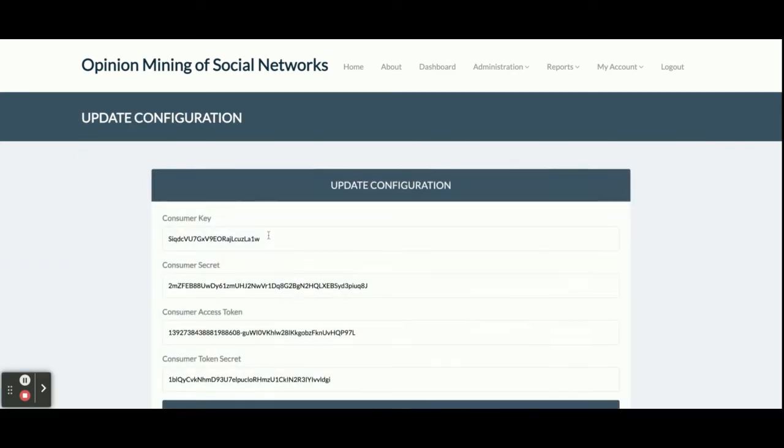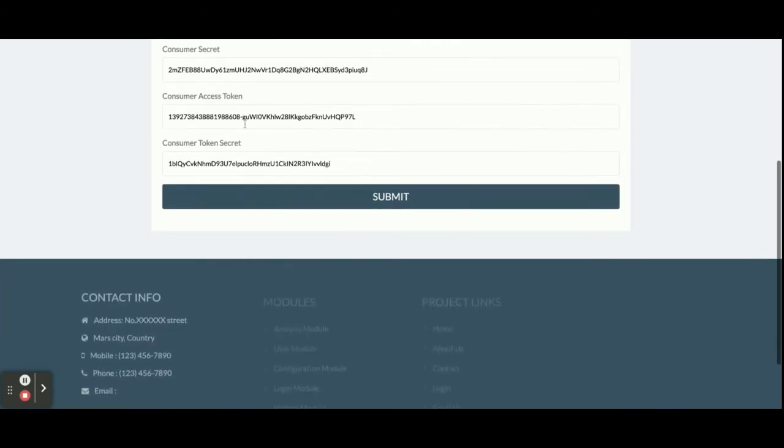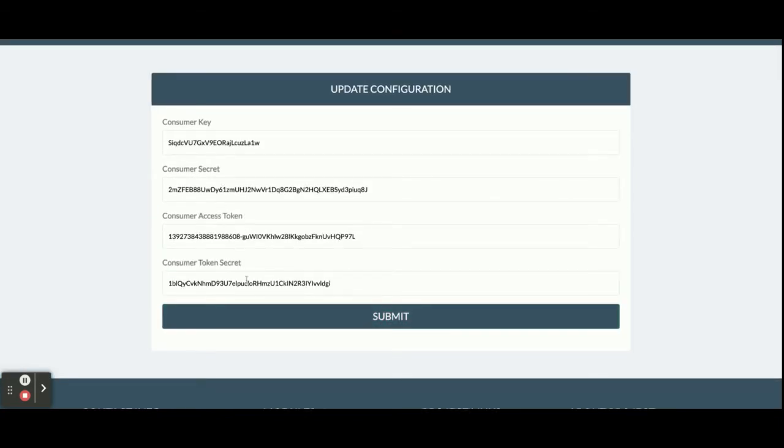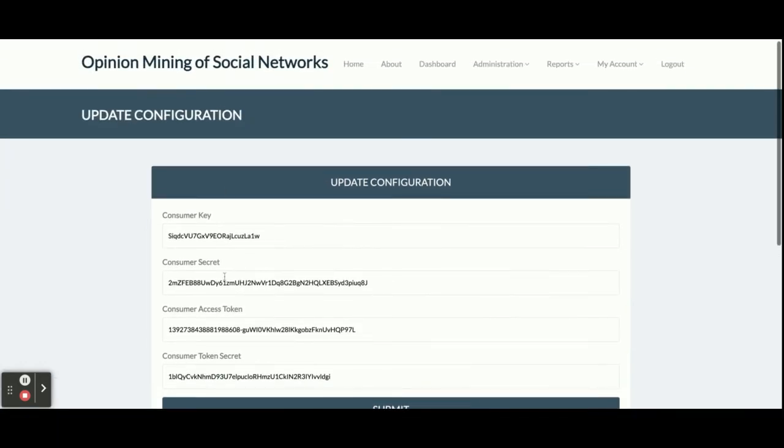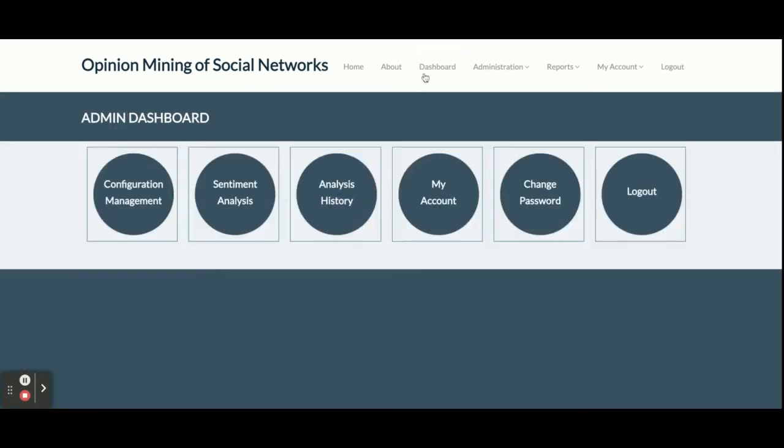Here you can enter your credentials: the consumer key, consumer secret, access token, and access token secret. These can be generated using your Twitter developer account. From your Twitter developer account you can generate these keys, and after putting these keys in this form, you will be able to get the tweets directly from Twitter. So this is the configuration page.